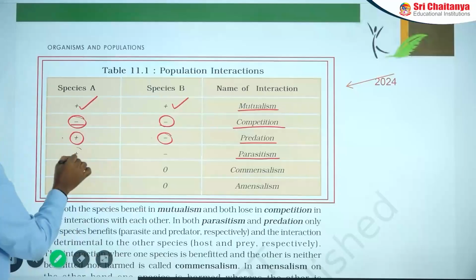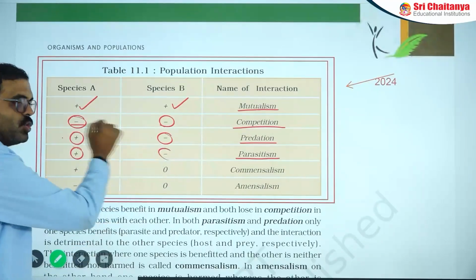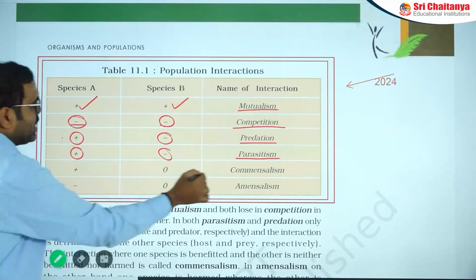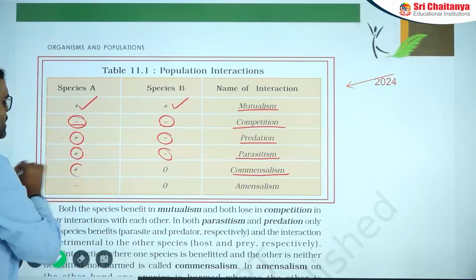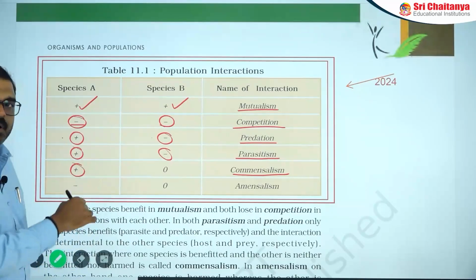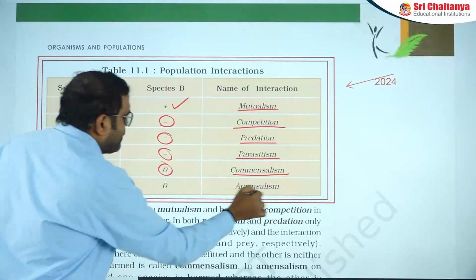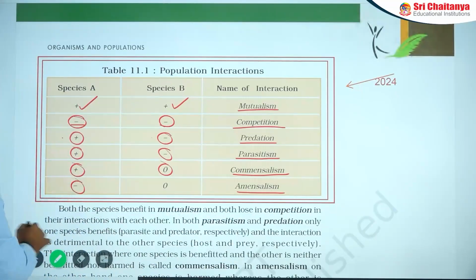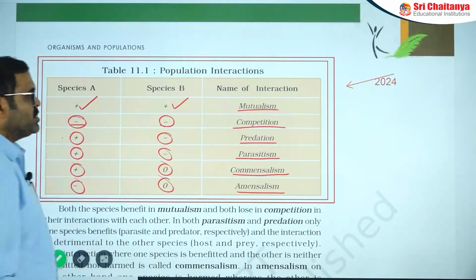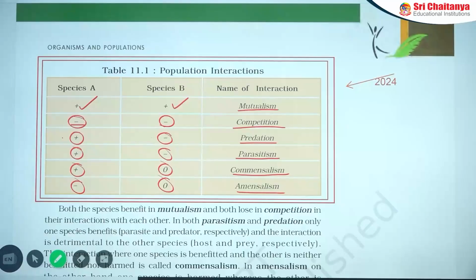Parasitism: one is parasite, the other is host. Commensalism: one is positive and gets benefit from the association, the other has no benefit and no loss. In amensalism, one is negative and the second has no loss and no benefit. These are the 6 important population interactions in the environment. We are going to study them.